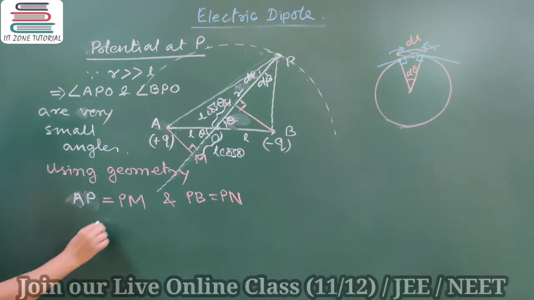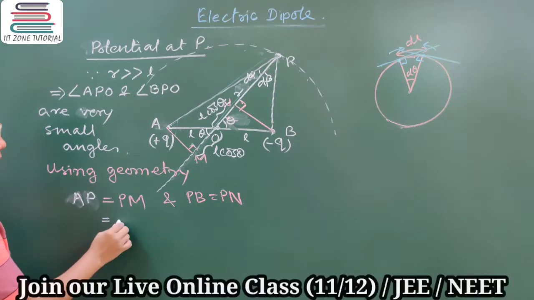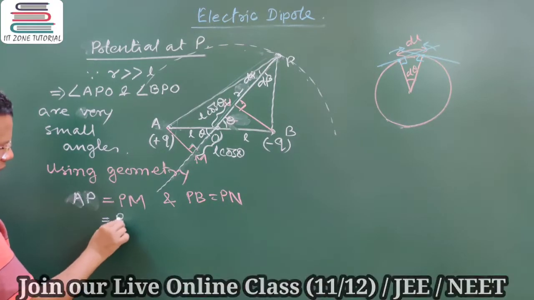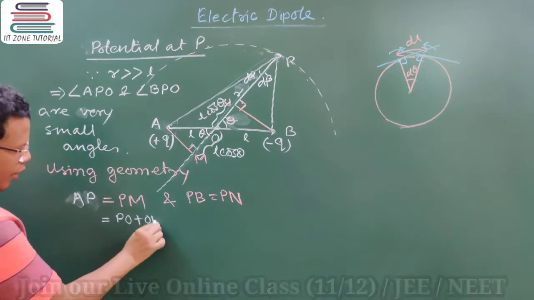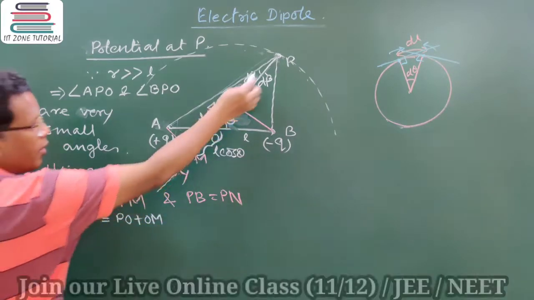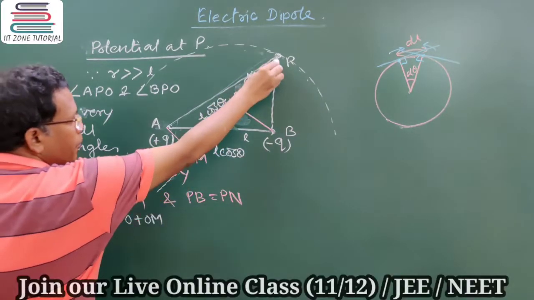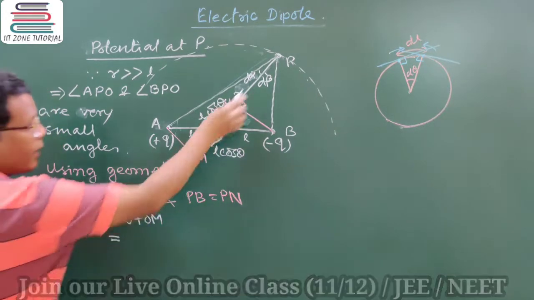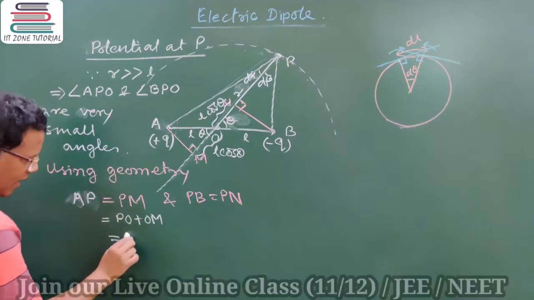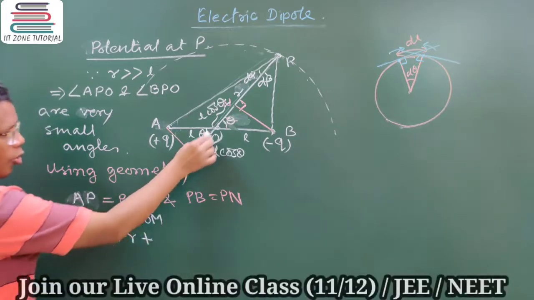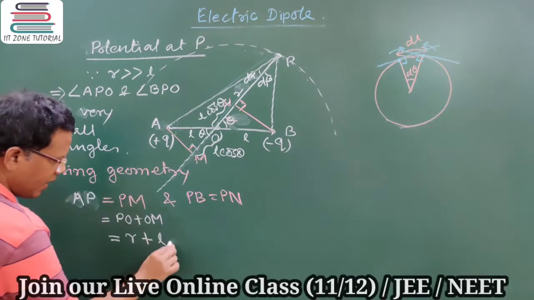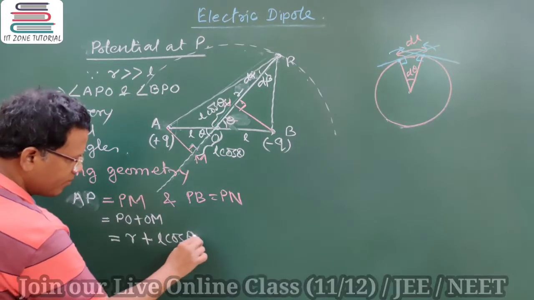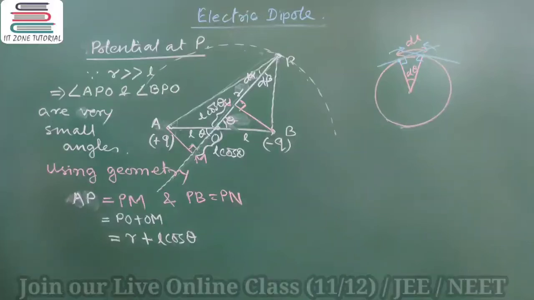So therefore AP, which is equal to PM, PM can further be written as PO plus OM. P to M is P to O plus O to M. P to O is R plus O to M is L cos theta. Clear?